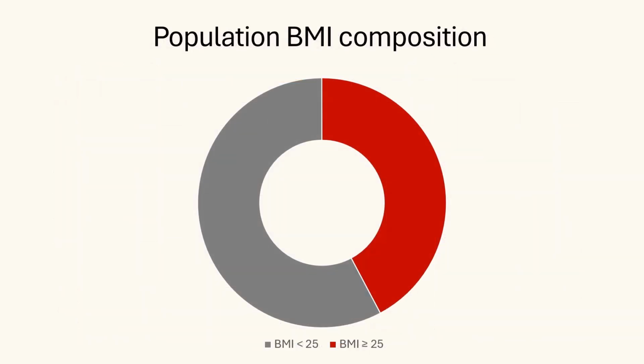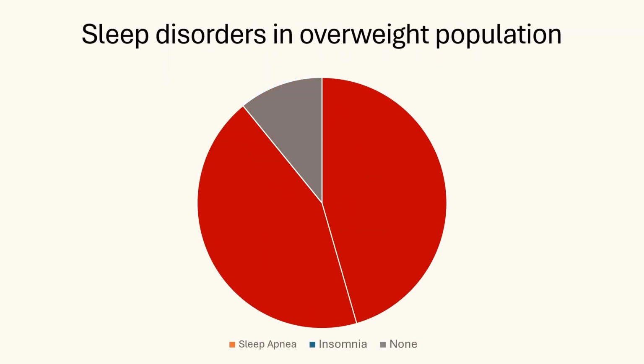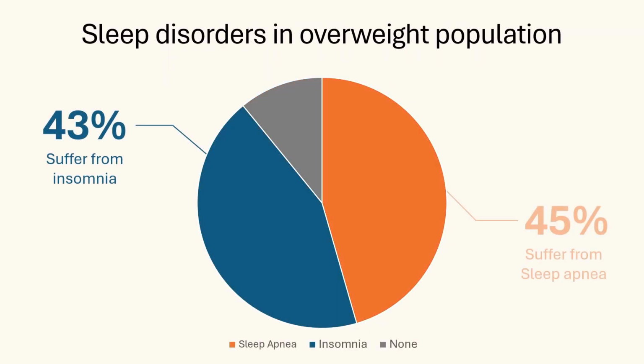Next, we investigate the physical health aspect of the individuals using the body mass index or BMI as an indicator. Following the BMI categorization by the CDC, we observe that 42% of the population is overweight, with a BMI more than 25. More interestingly, we discovered that among this subset of overweight demographic, 88% of overweight individuals were diagnosed with